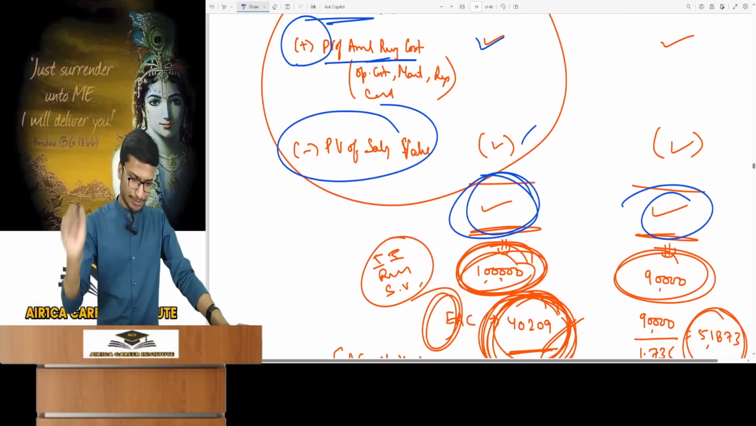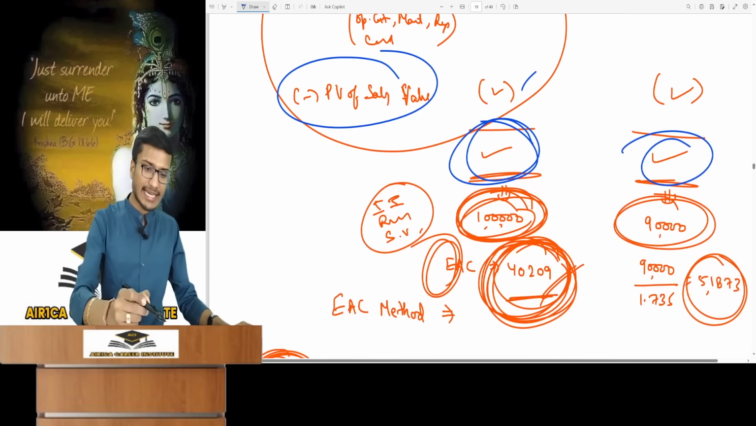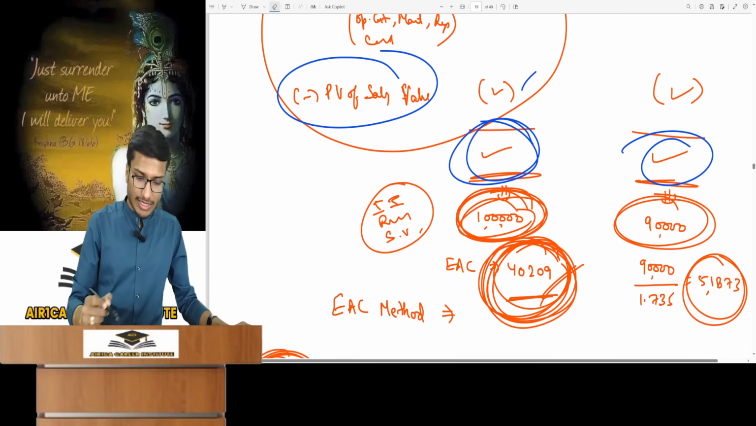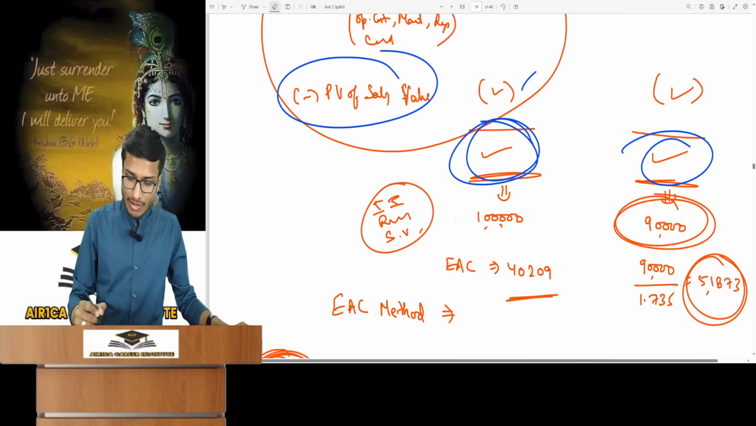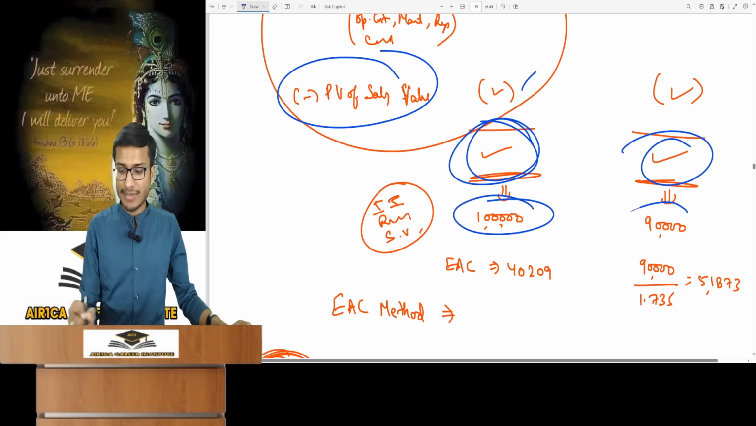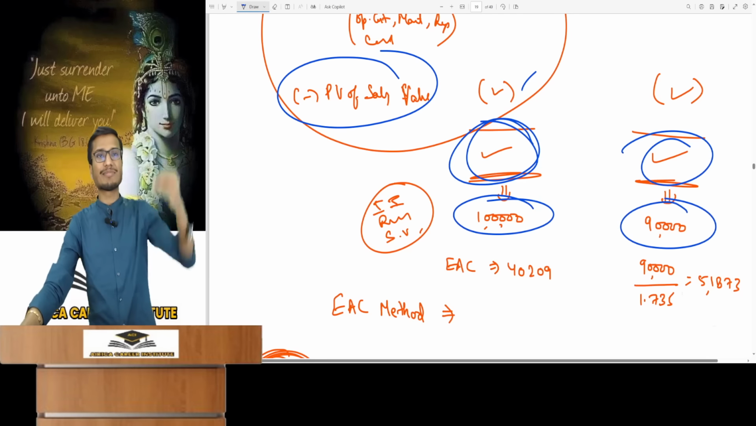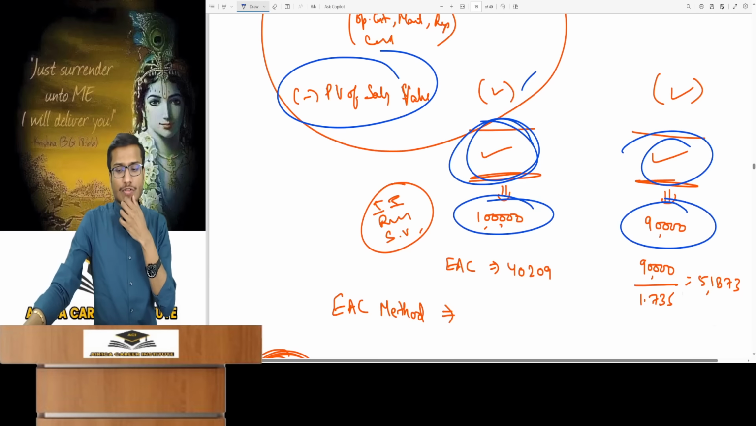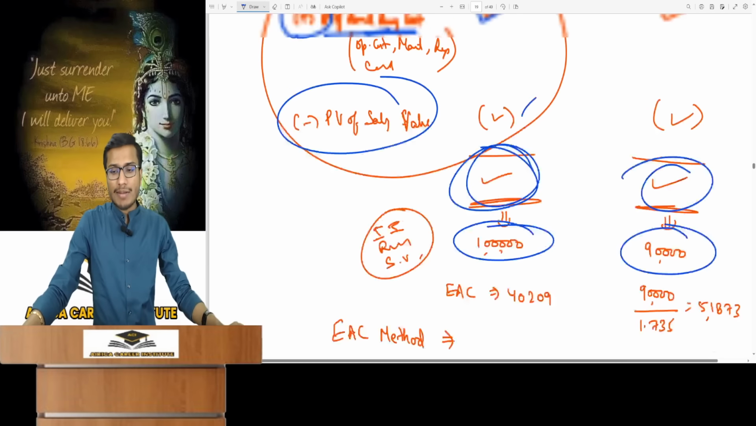This gives machine A's PV cash outflow. Similarly for machine B. For example, the present value of the total cash outflow for machine A comes out to be 1 lakh. Machine A's PV cash outflow is 1 lakh while machine B's is 90,000. Which to take? How will we understand? You simply choose the one with lower PV of cash outflow.